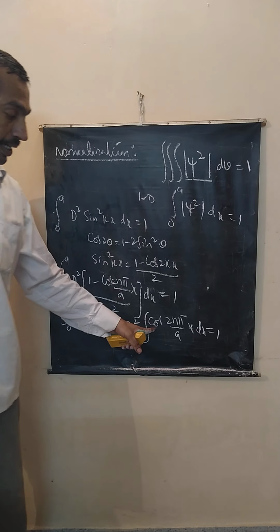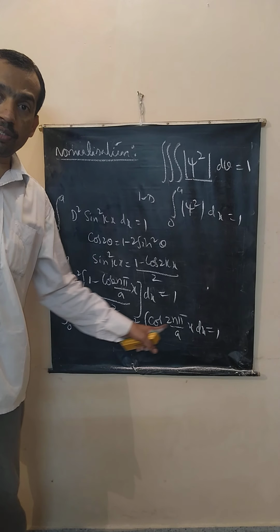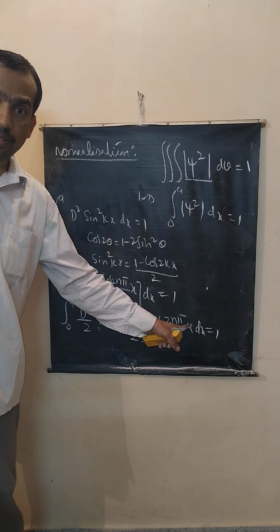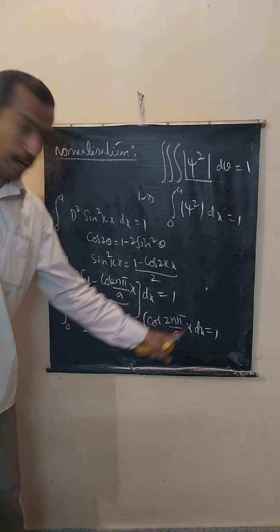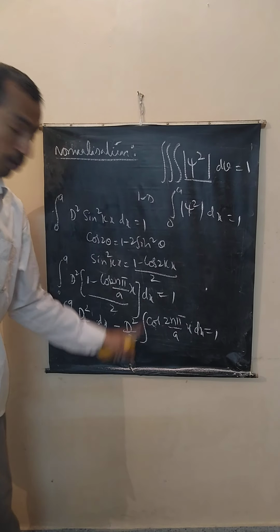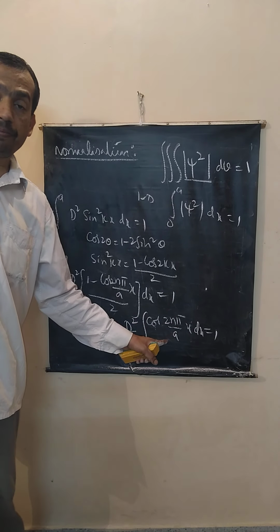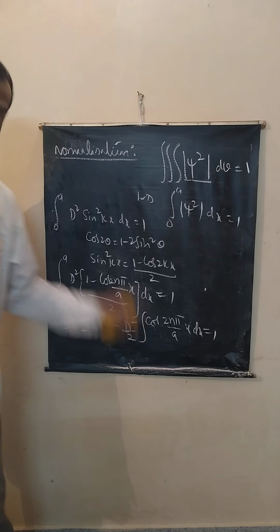Why? Integration of cos is sin. Sin of this value from 0 to a, you will see sin n pi coming here. So sin n pi is 0, so this term will tend to 0. We will see that now.